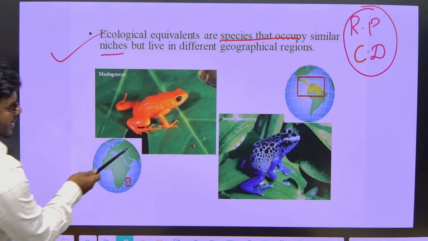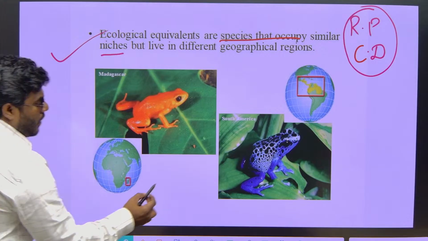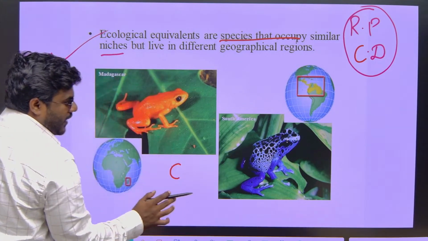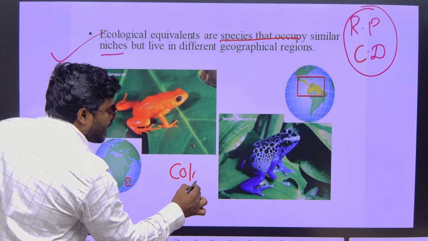Understand, there are 2 frogs you can observe. Tell me friends, what is the common character in both? Color, a morphological character, correct? Both are colored.